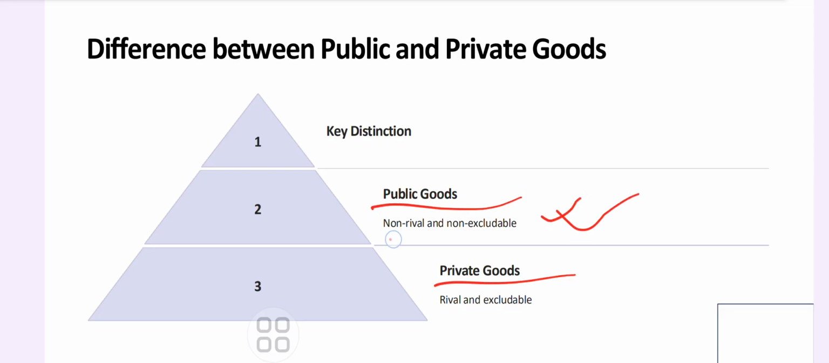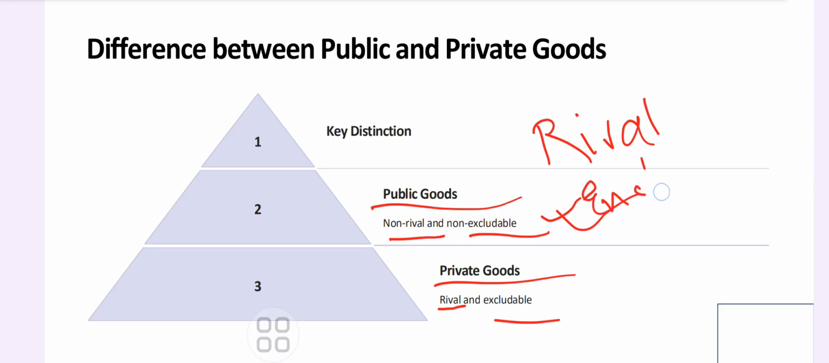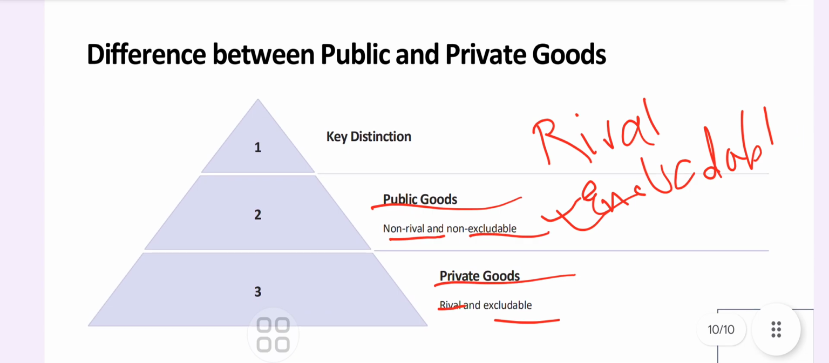What you need to remember: public goods are non-rival and non-excludable, and private goods are rival and excludable. Rival means that if one is consuming, then other cannot consume the thing. And excludable means one is paying for it, then other can be prevented. And non-excludable means others cannot be prevented. Okay, so best of luck for your preparation for public economics.